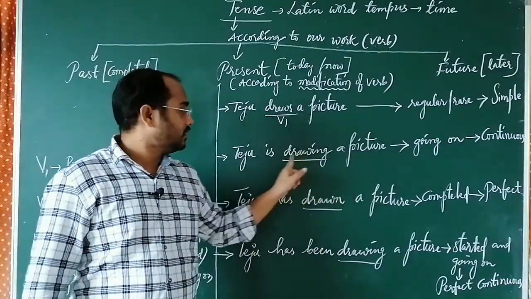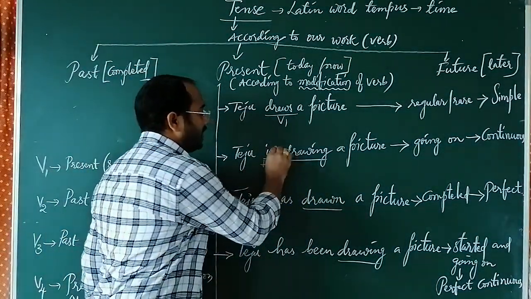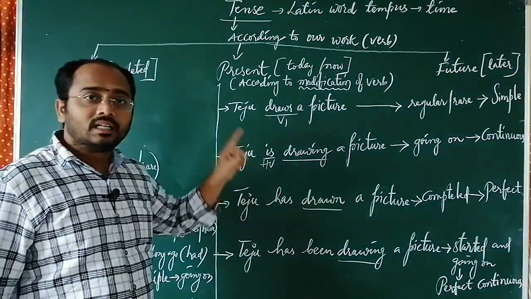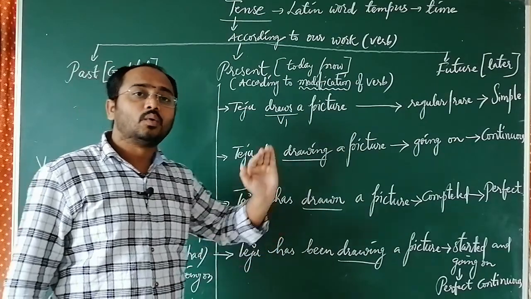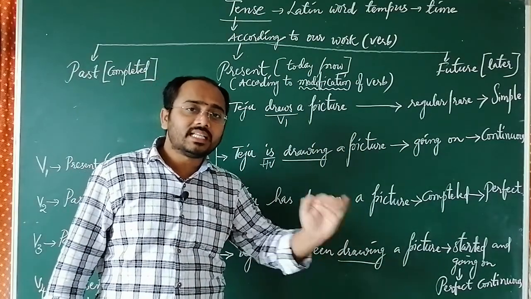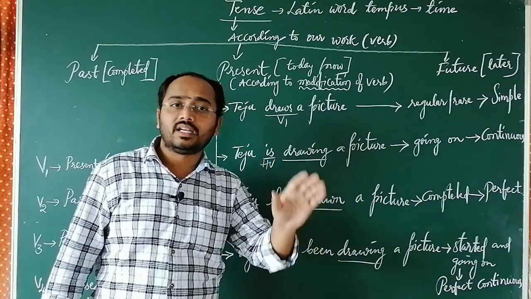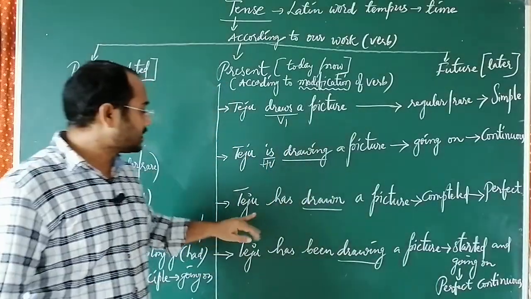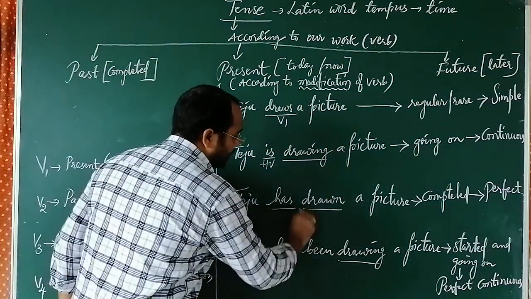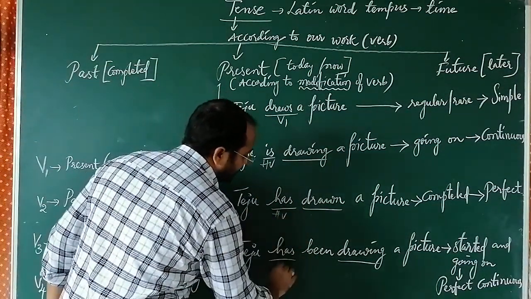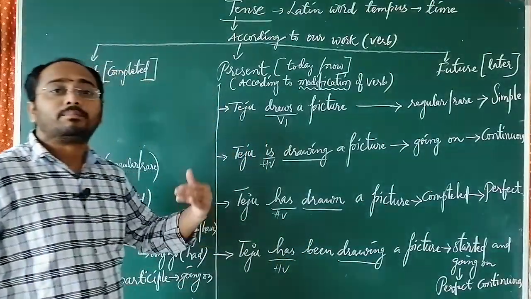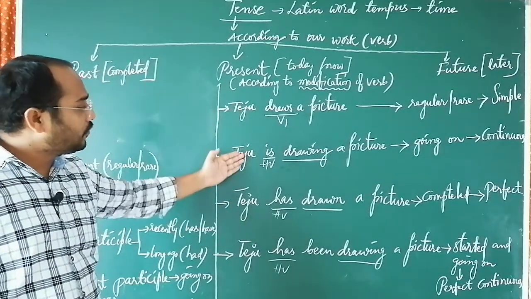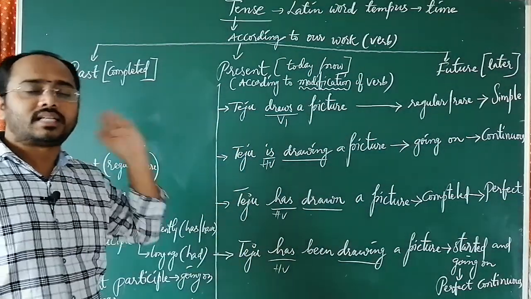Teju is drawing, is. It is a helping verb which we generally use in present tense, because in the topic of verbs, we discussed what the helping verbs are and in which tense we use them. Please go through that video also, it will be very helpful to you. Next, Teju has drawn, has and have. These are helping verbs we generally use in present tense. So according to the verb or helping verb, all four sentences are given in present tense.